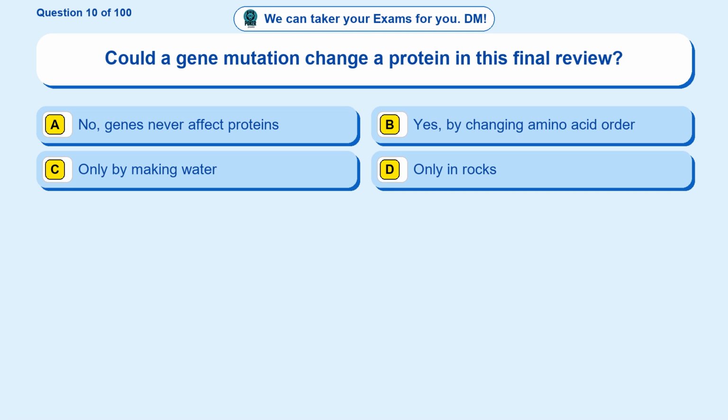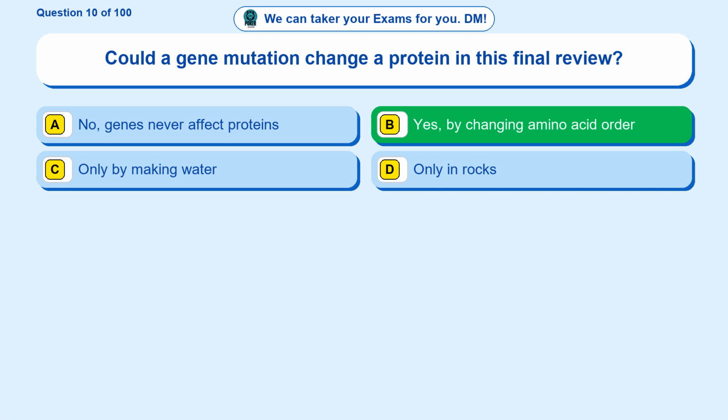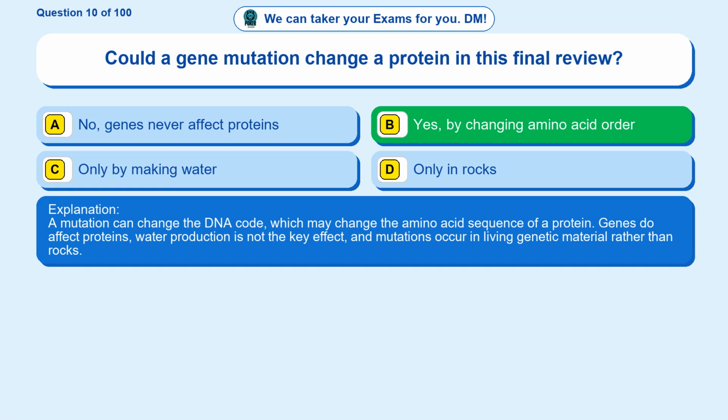Question 10. Could a gene mutation change a protein in this final review? Option A. No, genes never affect proteins. Option B. Yes, by changing amino acid order. Option C. Only by making water. Option D. Only in rocks. The correct answer is option B. Yes, by changing amino acid order. A mutation can change the DNA code, which may change the amino acid sequence of a protein. Genes do affect proteins, water production is not the key effect, and mutations occur in living genetic material rather than rocks.